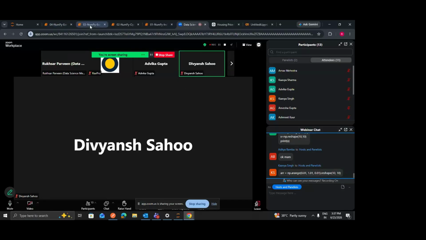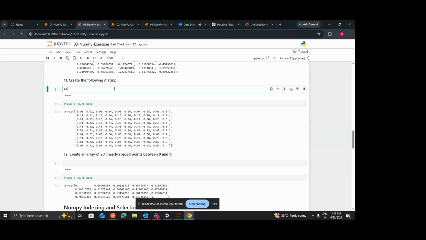Okay, now we can see. First, we can directly use this linspace function, right? In this function, we can simply pass the starting value and then the ending value. Sorry, not the step size.